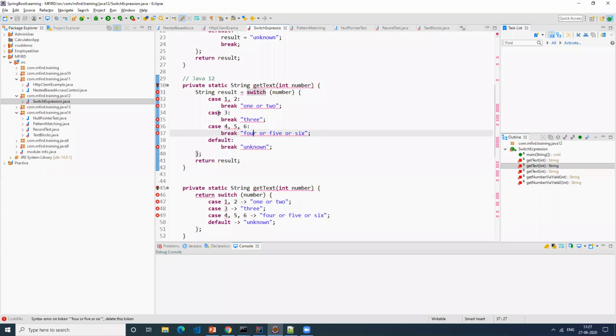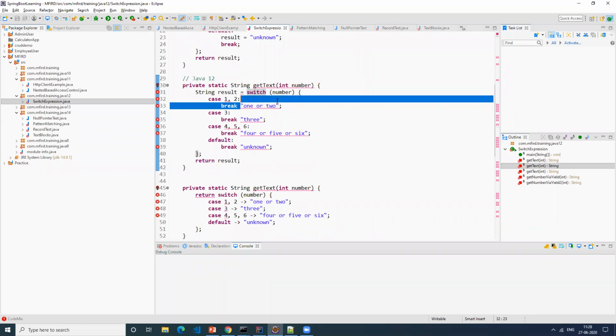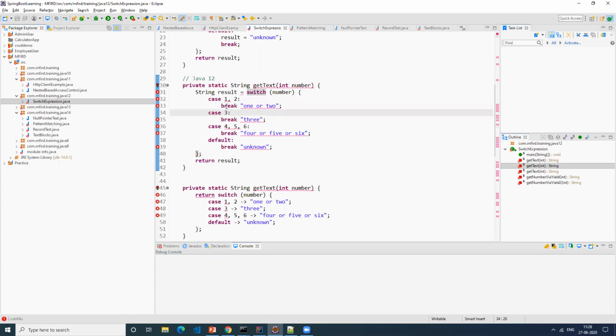This is basically your coding style, how you want to code it, whether you want to do it in multiple lines or a single line, or you want to break it. You can do all these things, whatever you're doing currently. The same thing you can do now also. There's no problem. The new feature that got added is that a switch statement never used to return something. Now the switch statement is returning, and your break statement used to just break your switch condition. It used to come out. Instead of that, the break statement itself will return you something, the result. The break statement can be used as a return. You can make use of these two things.